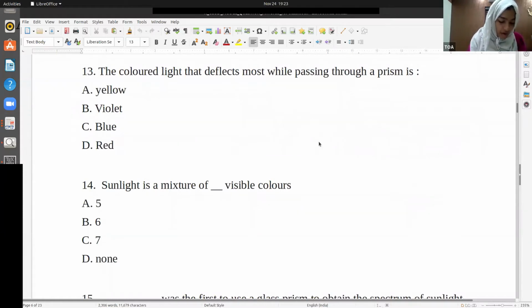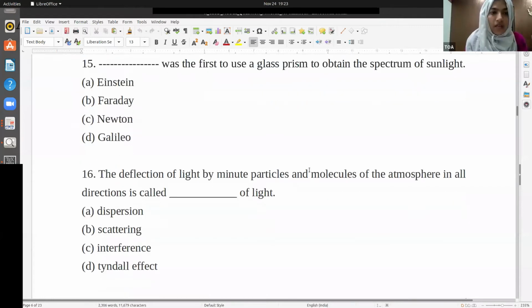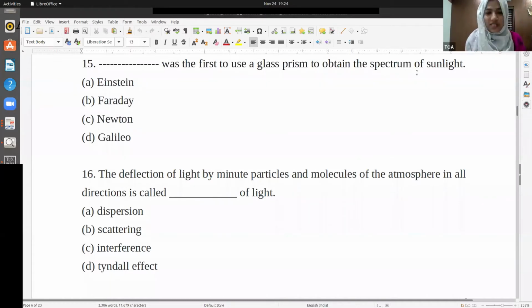Sunlight is a mixture of dash visible colors. Yes, all of you know the answer. It's 7 visible colors: violet, indigo, blue, green, yellow, orange, and red. Brilliant. Now we'll move to the next question. Dash was the first to use a glass prism to obtain the spectrum of sunlight. Those who are reading the textbook will answer this. I want to know how many of you can correctly answer this. Very good, all of you are preparing very well. Newton was the first one.